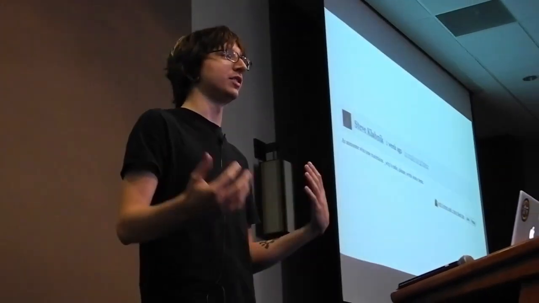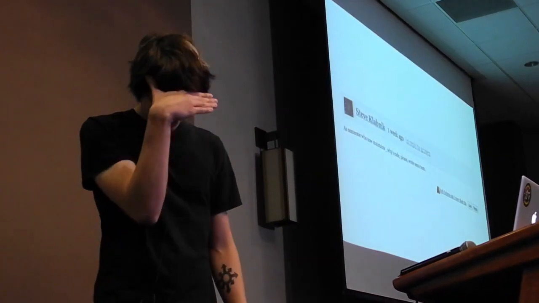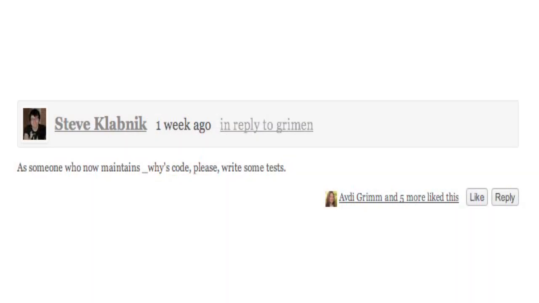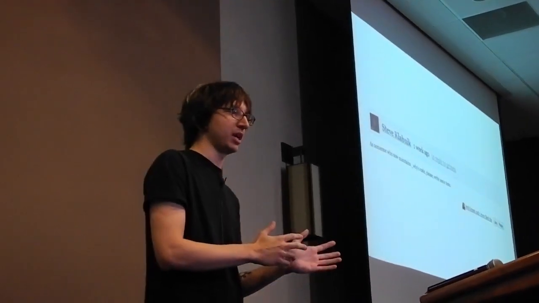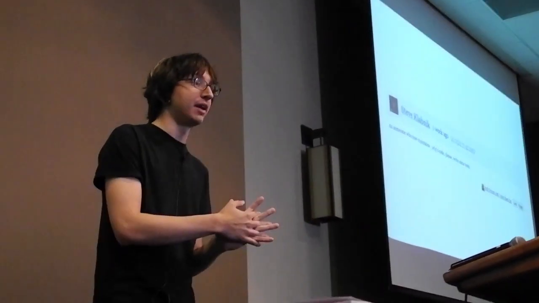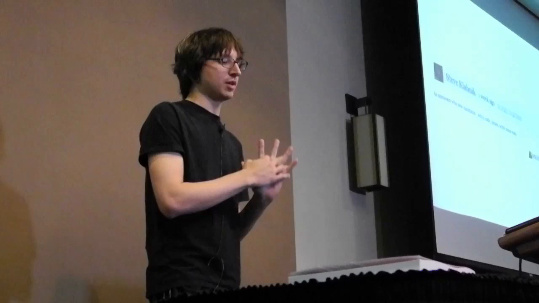And Greg was sort of echoing the sentiment, and someone responded in a comment and said, yeah, I think that Rubyists really need to learn from Y's example. I mean, Y hated automated testing, and he still made all this great code that did all these awesome things. And I wrote this card, as someone who's now maintaining Y's code, please write some tests. One of the things that's difficult about my goals for the project versus Y's goals is, it's not that Y's code is bad. His intentions for the project are totally different than my intentions.